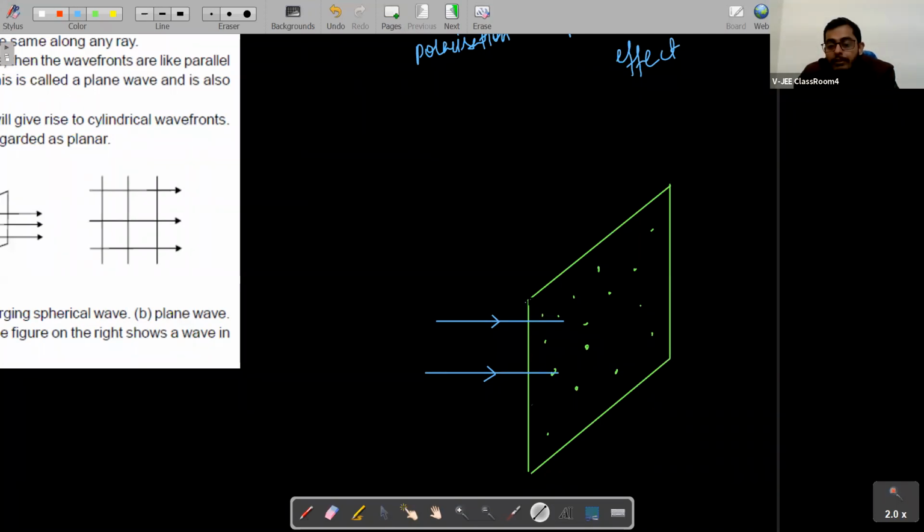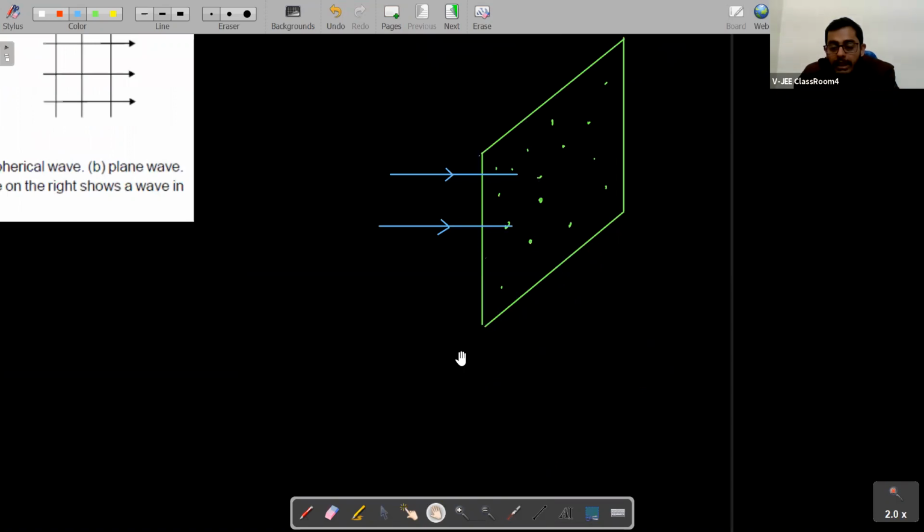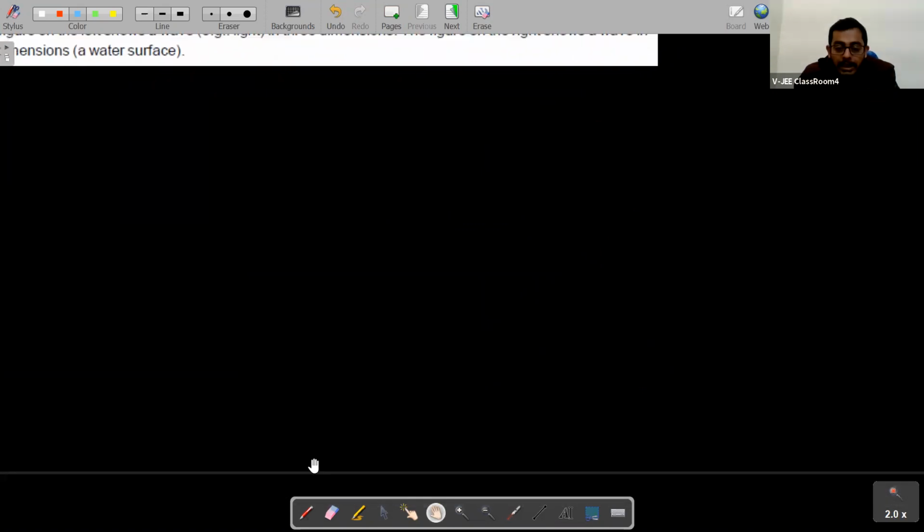There are a few properties of wavefronts, and this is one thing. One more property of wavefront is that the time taken by a wave to travel from one wavefront to another wavefront is always same, right? What we say about wavefronts is that time taken by a wave to travel from one wavefront to other wavefront is same.